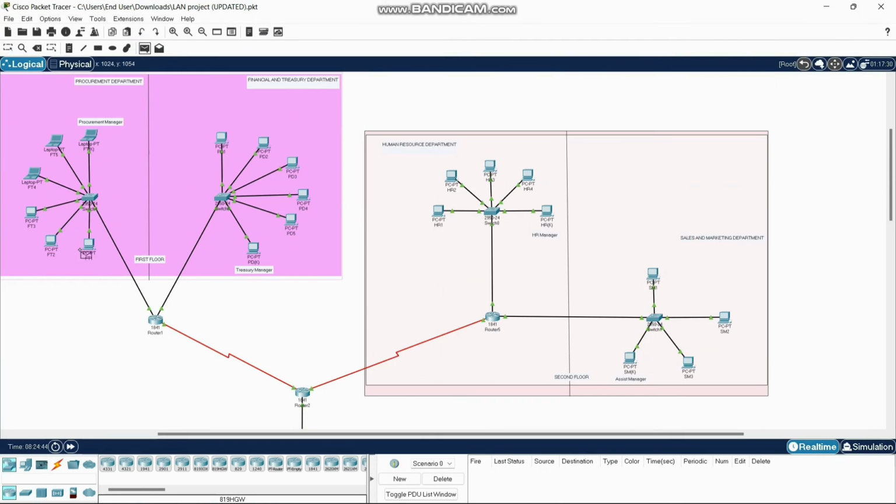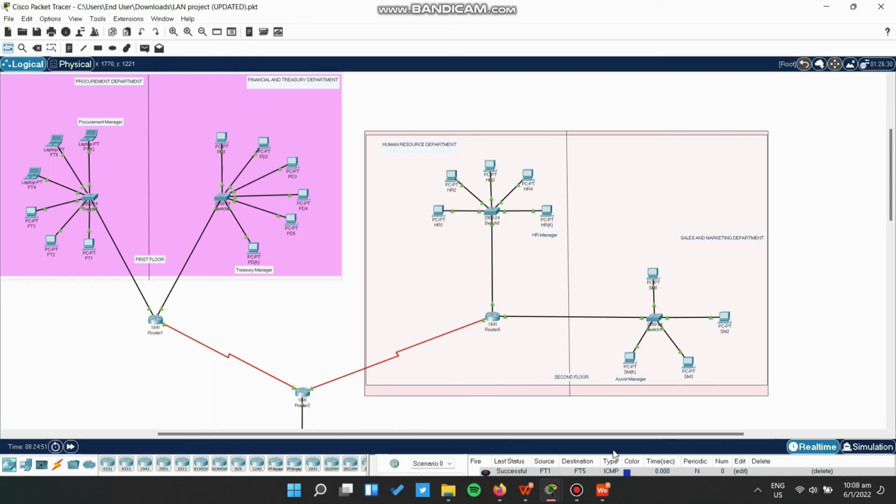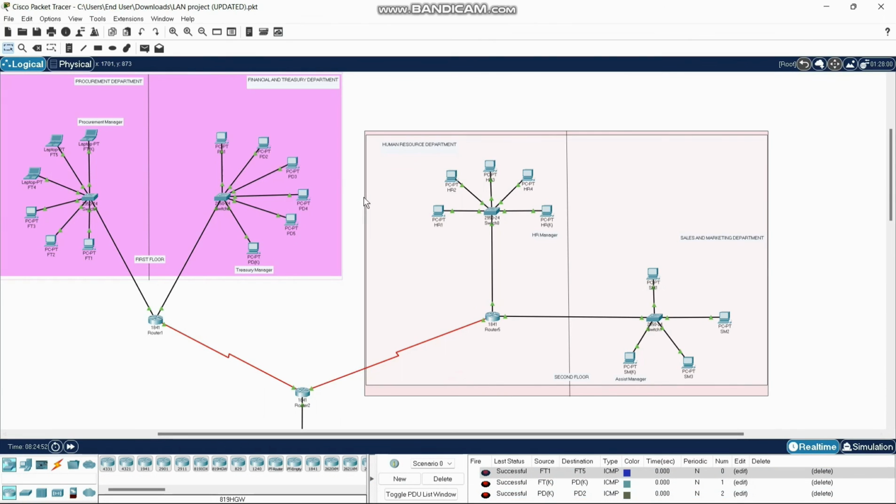In the next step, we try to send messages on each device. Here we try to send a message from the Procurement department to the Finance and Treasury department. It shows successful in the status here. We can also successfully send messages between devices in the same department. We try to send a message from the first floor to the second floor and it shows a successful status below. Even on the second floor, we can send messages from each device to a different department. Here we can see it is successful.